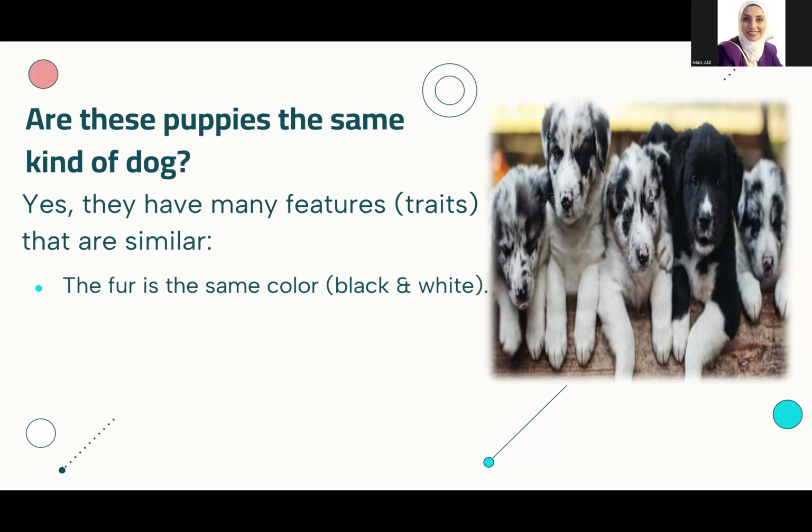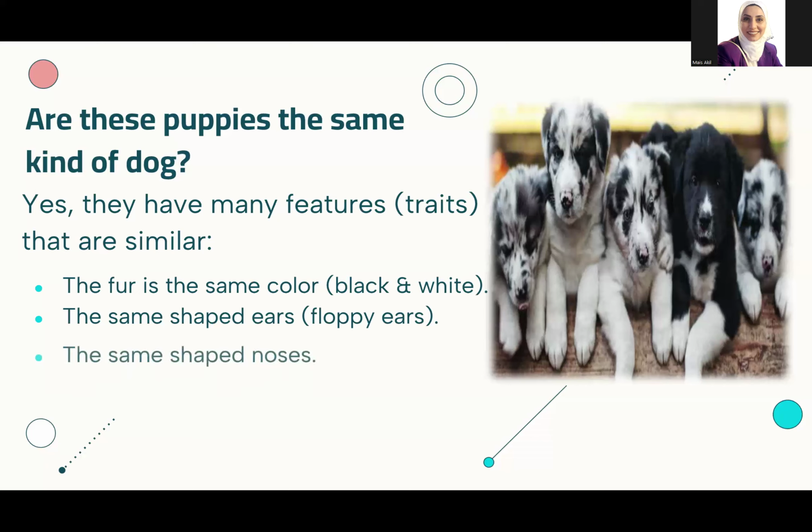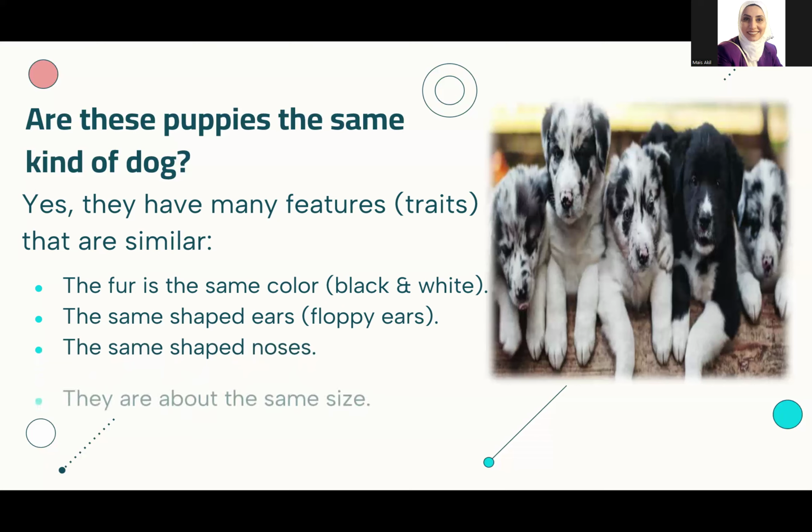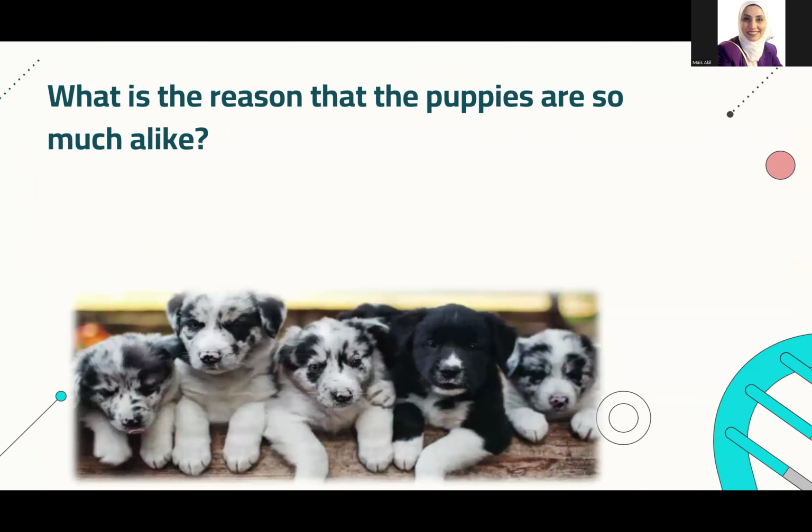Also, you can look at the ears. They have floppy ears, so they have the same shaped ears and the same shaped noses. They are about the same size. So those are some similar traits that those puppies have.